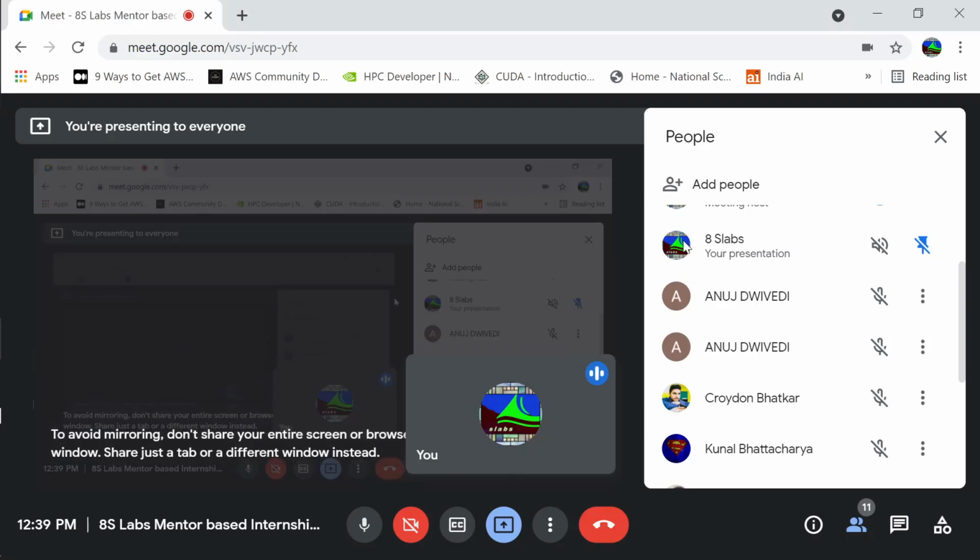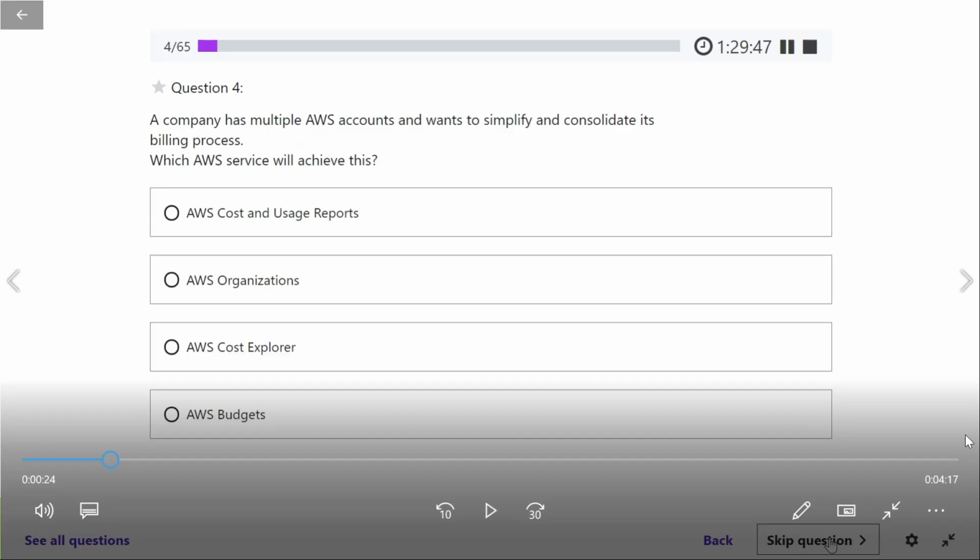Okay, how do we see this bigger? So this question is for Kunal, answered by Pranav. A company has multiple AWS accounts and wants to simplify and consolidate its billing process. Which AWS service will achieve this? AWS Cost and Usage Report, AWS Organizations, AWS Cost Explorer, or AWS Budgets?